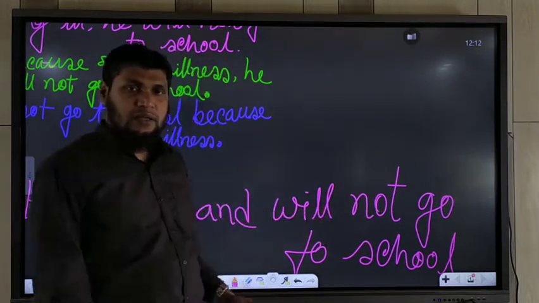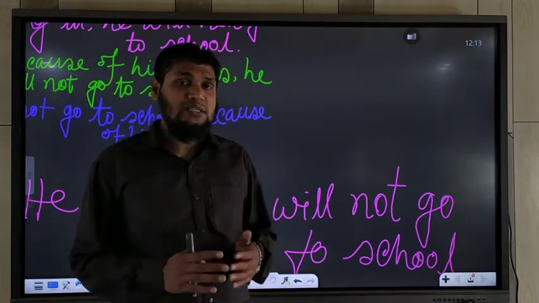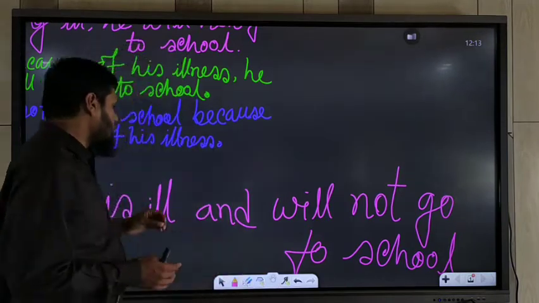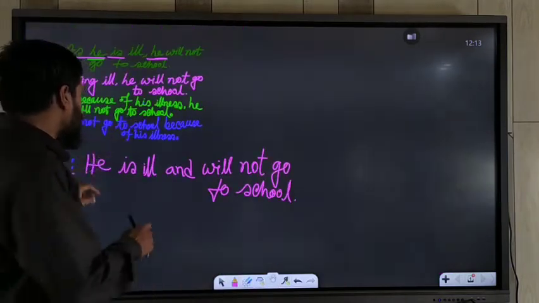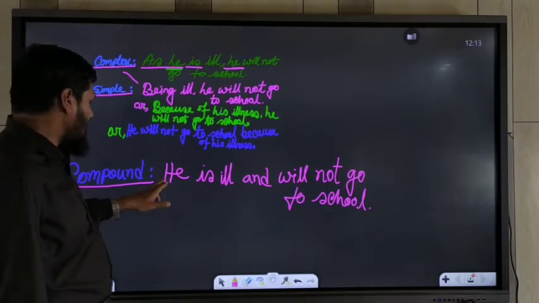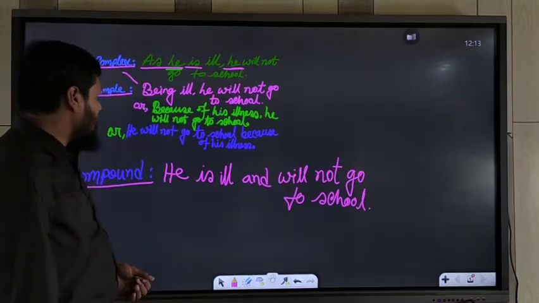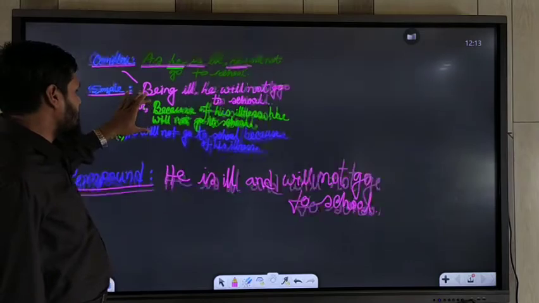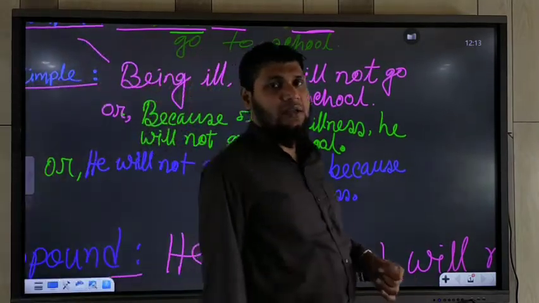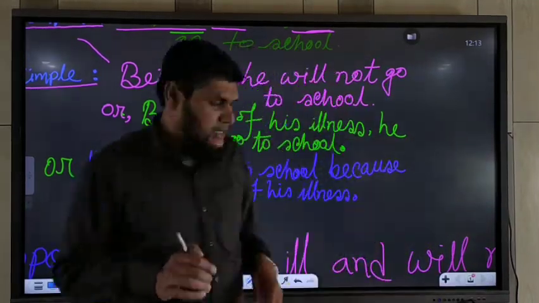Okay. In this way, you may easily change a simple sentence into a complex sentence and a complex sentence into a compound sentence, or vice versa. If you want to change the compound sentence, he is ill and will not go to school, into a simple sentence, you may use any of these structures. In this way, you may easily change simple, complex, and compound sentences.